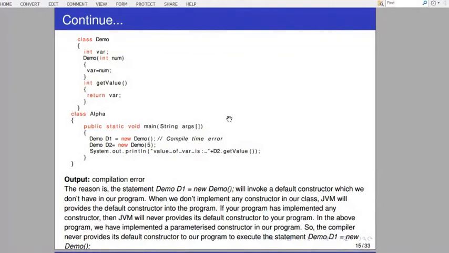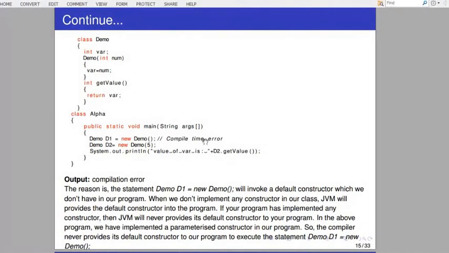Sir, we have passed 5 in num. Then var equals to num, and so var equals to 5. Yes, very good. System.out.println value of var is 5. D2 dot get value, this is the method. Whenever this method is called, control transfers to the get value method, and it will return var. That means it is going to return the value, that is 5. So output is value of var is 5. Are you realizing now? Yes, sir.